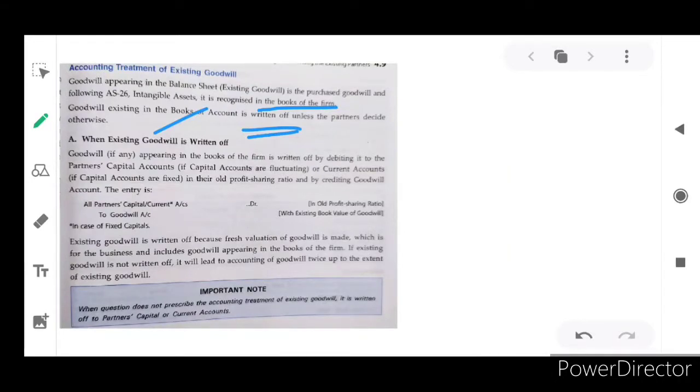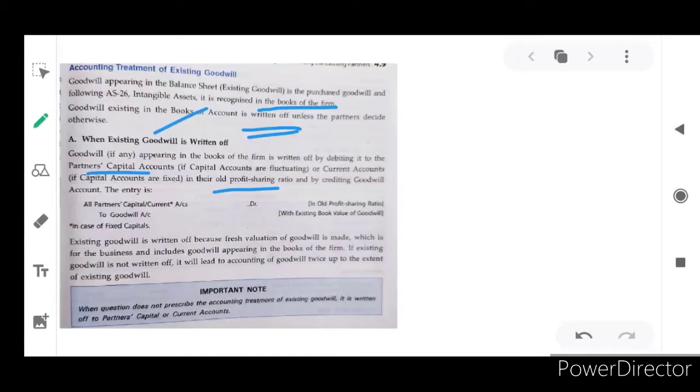So what is the general entry when existing goodwill is written off? How are they written off? Let's see one by one. Goodwill, if any, appearing in the books of the firm is written off by debiting it to the partners' capital accounts. If it is a fluctuating capital account, it is the capital account. If it is a fixed capital account, it is the current account. In their old profit sharing ratio, which is very important.